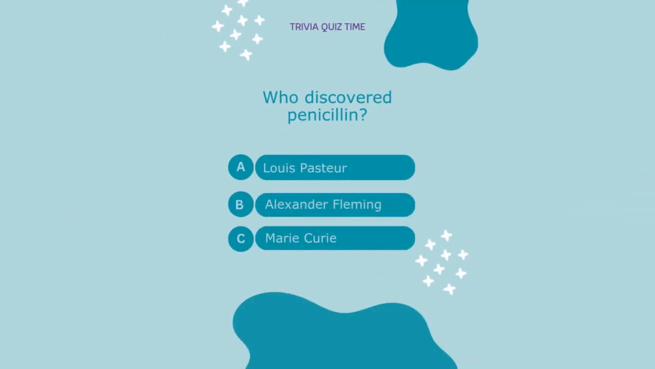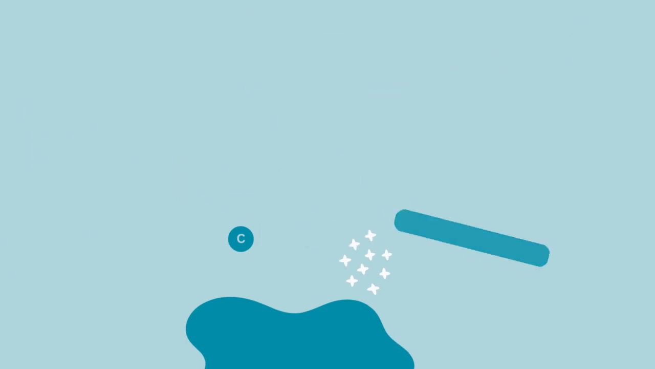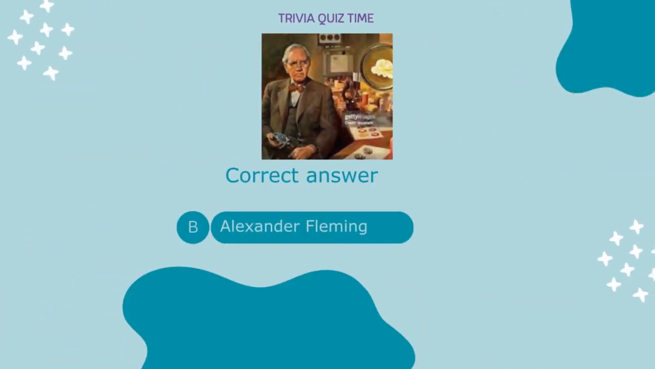Who discovered penicillin? A. Louis Pasteur. B. Alexander Fleming. C. Marie Curie. Correct answer: B. Alexander Fleming.